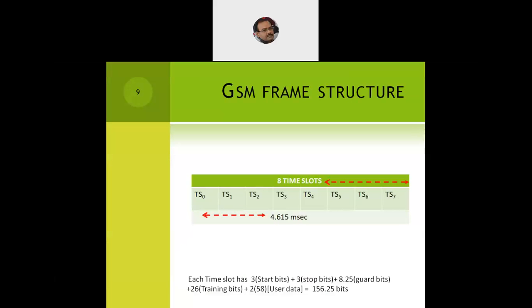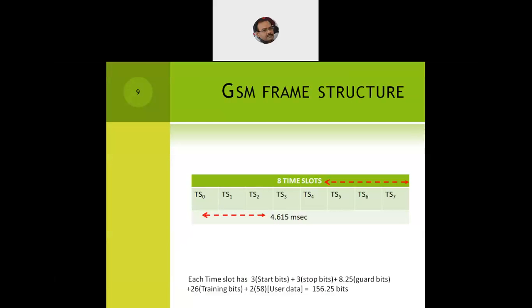3 start bits, 3 stop bits, 8.25 guard bits, then 26 are the training bits, and the actual data will be 2 into 58. That is user data. That makes it 156.25 bits. So every slot will carry 156.25 bits.